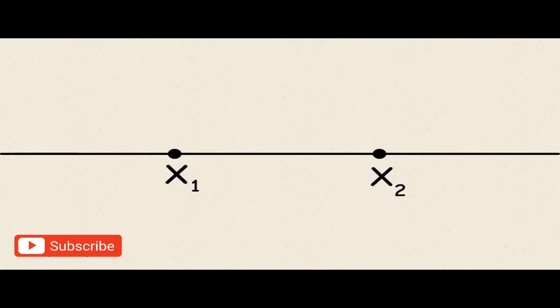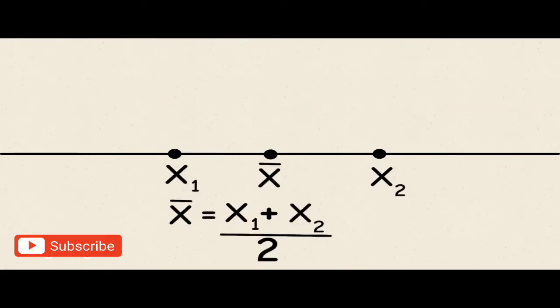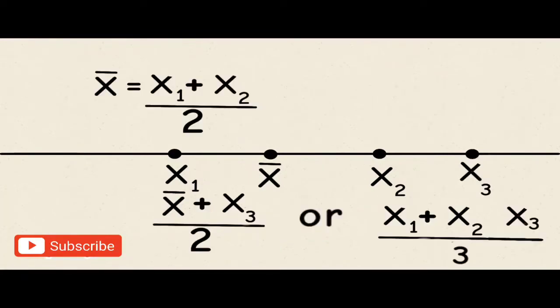Average of 2 points is the middle point. Now, what is the average of 3 points? First or second? Second one, right? But what's wrong with the first one?